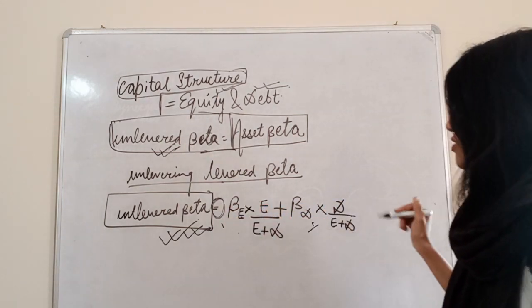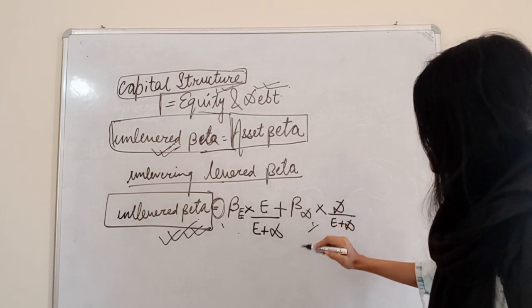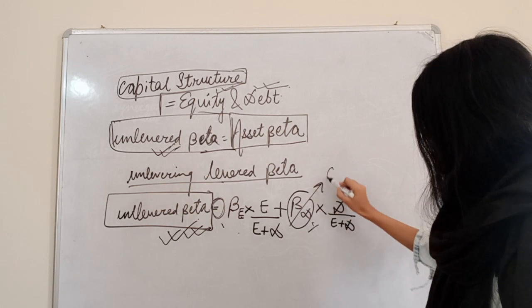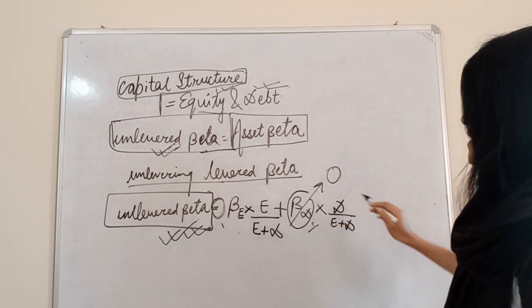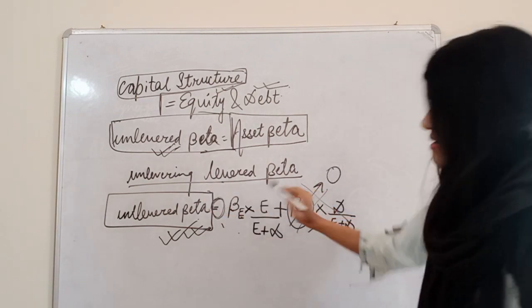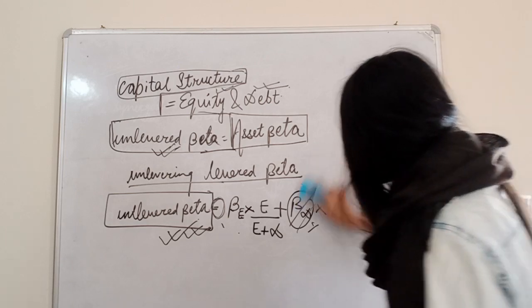How? Because in most cases, almost you can say, the risk of debt is 0. That's why this completely gets 0 and this becomes equal to this. Okay, I hope till here it's clear.